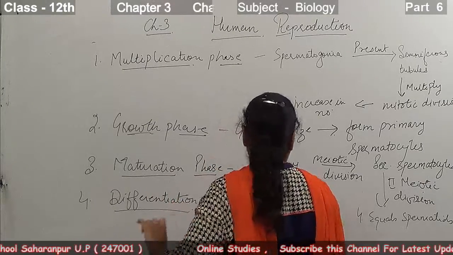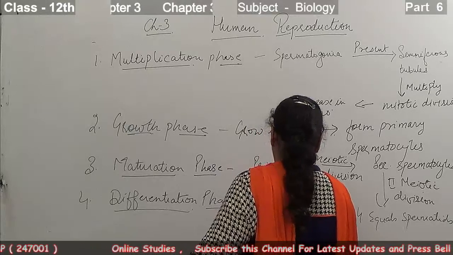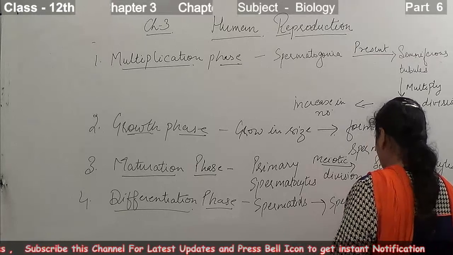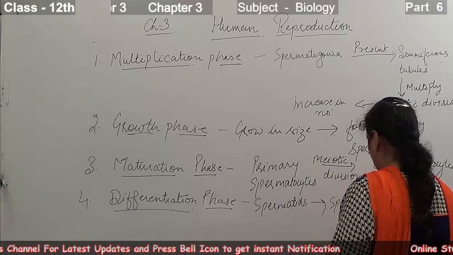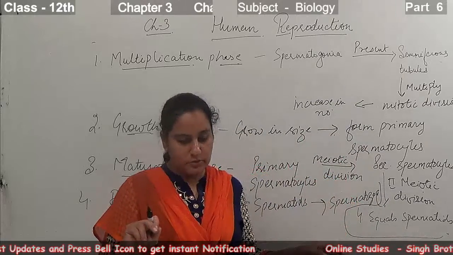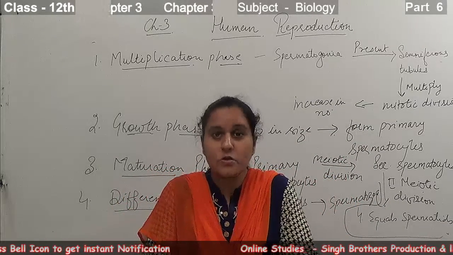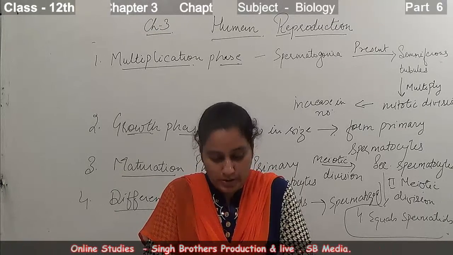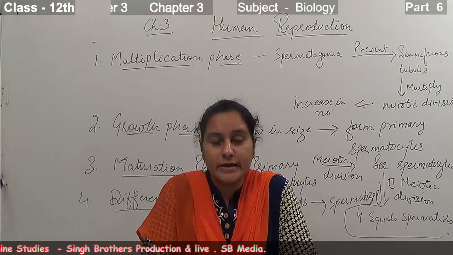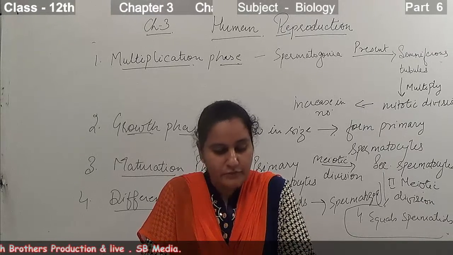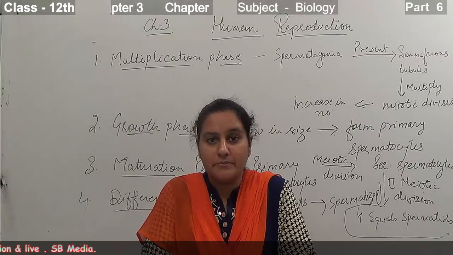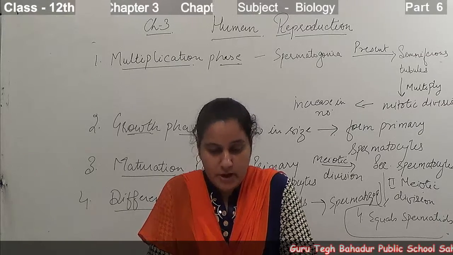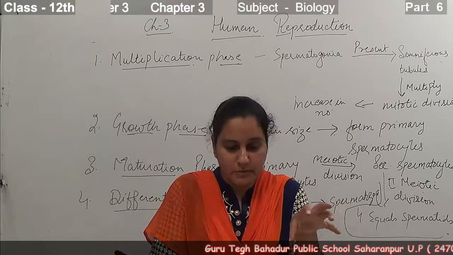So the spermatids so formed are transformed into spermatozoa, right? These spermatids are transformed into the spermatozoa by the process of spermiogenesis, and the sperm heads get attached to the Sertoli cells so that they can take their nourishment from them, and finally they are released from the seminiferous tubules, and this process is known as spermiation. So this was all about the process of spermatogenesis.